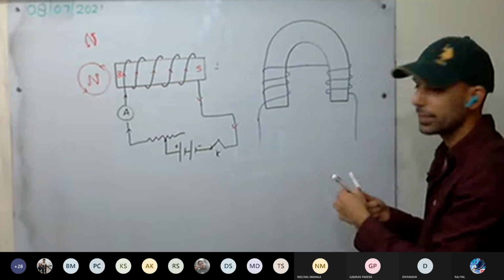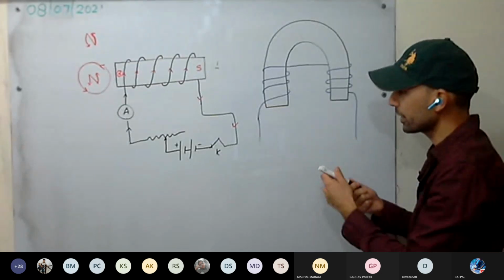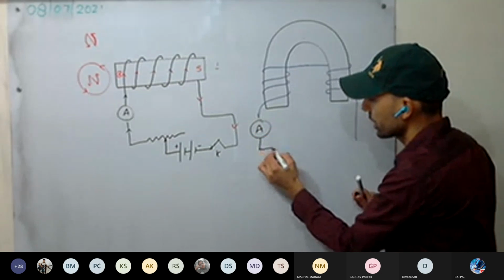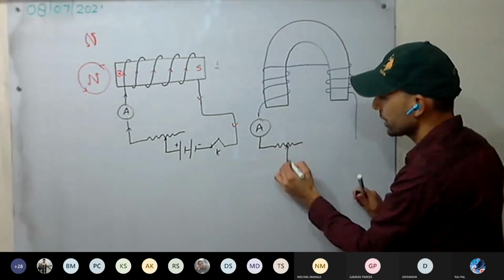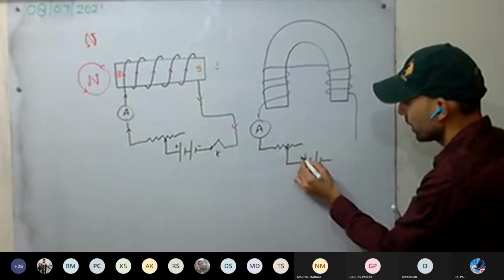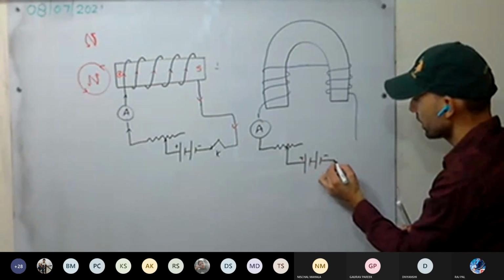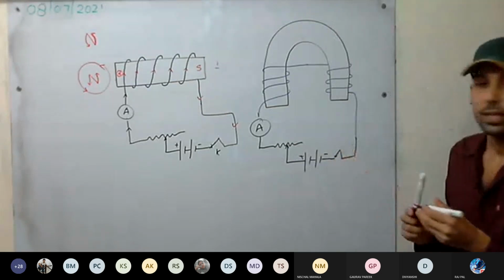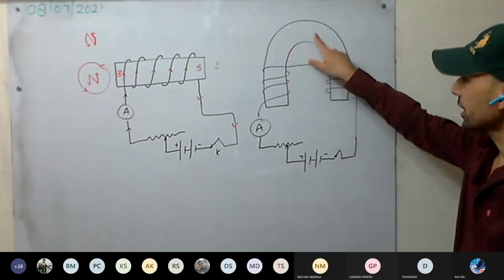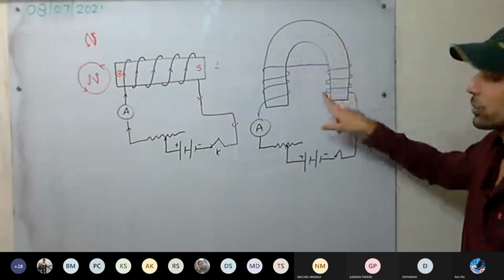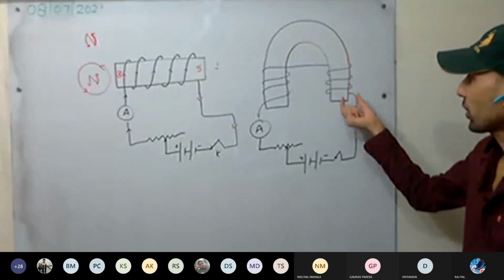So now again the same things. Ammeter will connect. Ammeter we have connected. Rheostat to vary the resistance. Then the batteries. Battery we have of 2 cells, and here we have the switch. As the switch is open, it is made up of soft iron. This U-shaped, not a bar, U-shaped, is the soft iron core.